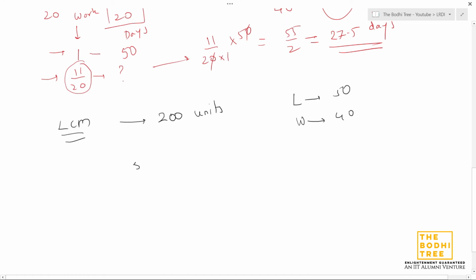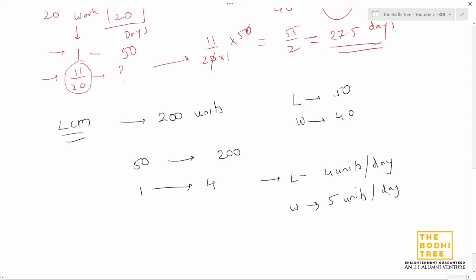So if 50 days is required by Lincoln to finish 200 units of work, what is the amount of work being done per day? 200 by 50, that is 4 units. So Lincoln's efficiency is 4 units per day. Similarly, Washington's will be 200 by 40, 5 units per day. So this is the only difference. Everything else will be the same.